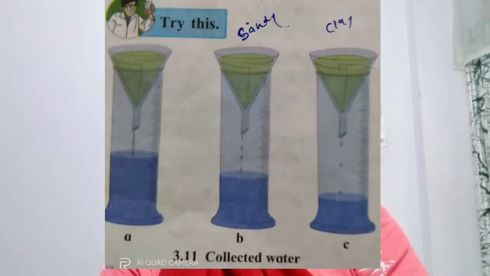So, the procedure: how to do this experiment? Fit cones of the filter paper in the 3 glass funnels. You can see on your screen how these glass funnels are adjusted on the 3 measuring cylinders. Fill the cones with equal quantities of sand, sandy soil, and clay. In one funnel you have to put sand, in one funnel sandy soil, and in one funnel clay soil. Place the funnels on the measuring cylinders, pour one test tube of water into each funnel, and observe how much water is collected in each measuring cylinder.